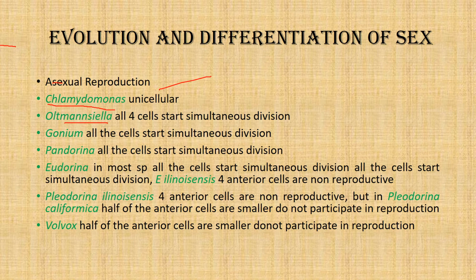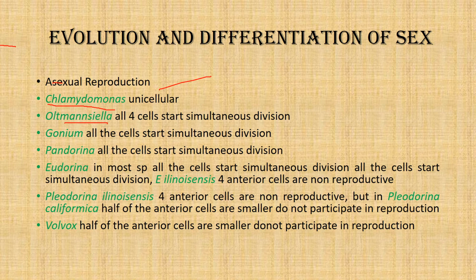Division is always successive bipartition, and after several rounds of successive division, the plakia stage is formed. Plakia, or the plate shaped stage, is obtained, and after plakia further division happens.